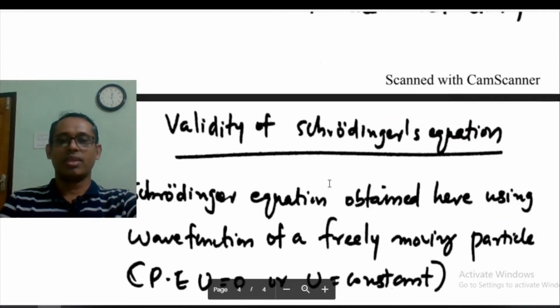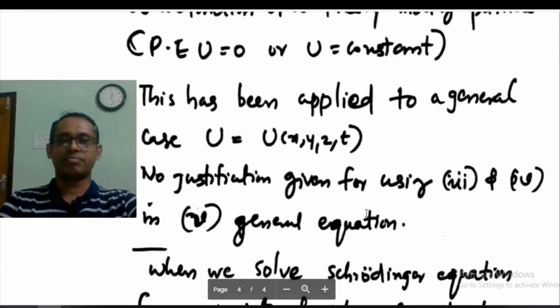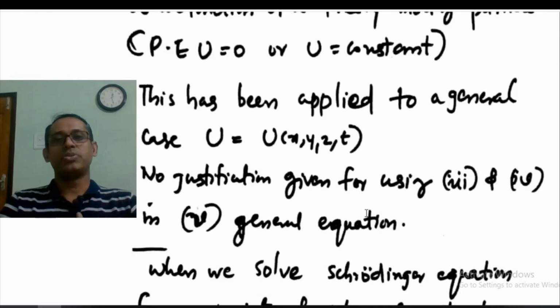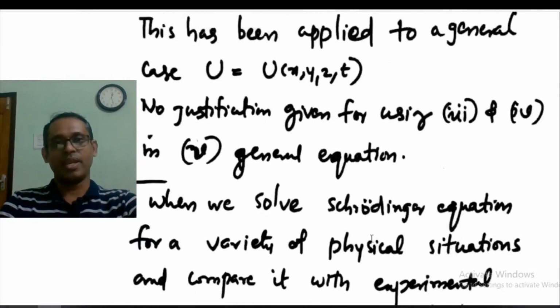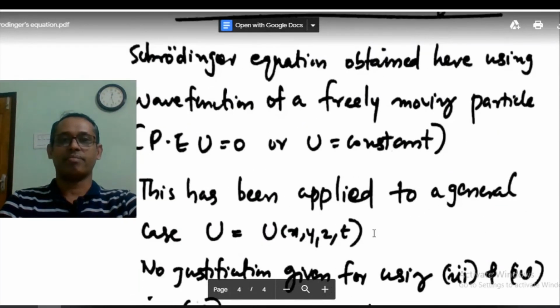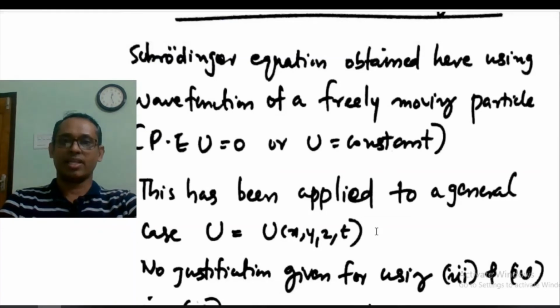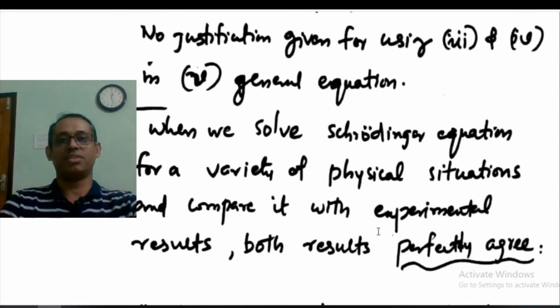So the ambiguity is there, and how it is explained, or the justification, is given next.